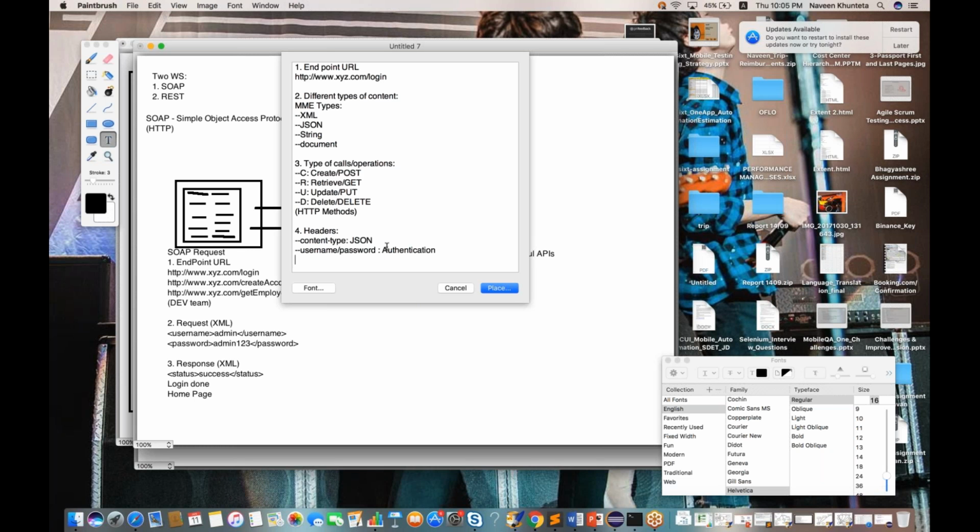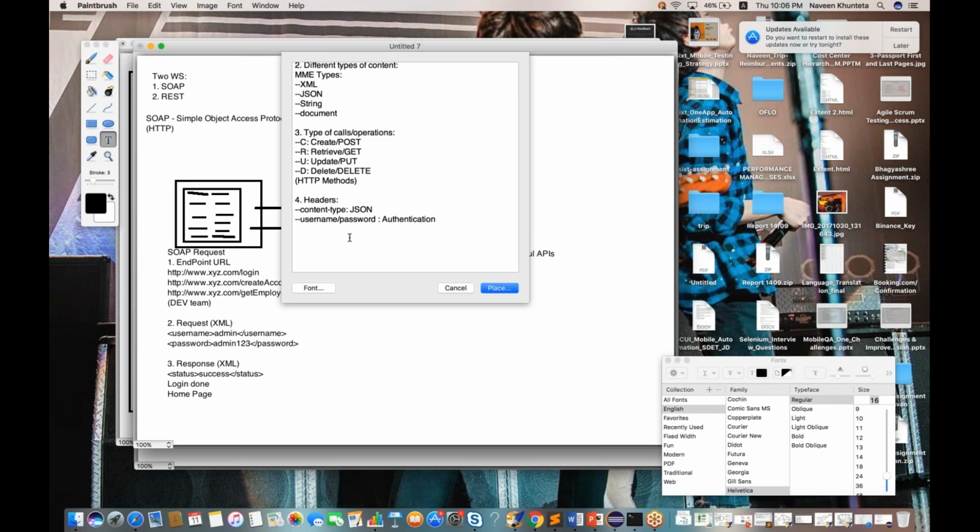If you're working in Bank of America, you have some account in Bank of America and I want to get the account of Naveen. This is the API. Simply www.bankamerica.com/account/Naveen, and this is a GET call. Immediately anyone can access my data, right? But no one can access it. Why? Because they don't have permission to do that. So that permission, that authentication, we have to pass in the form of username and password. If you have a username and password, then only you can do that. So we are passing it along with headers. So this is a header.